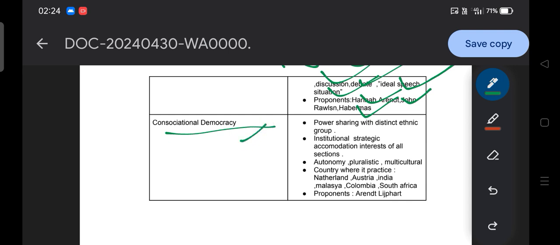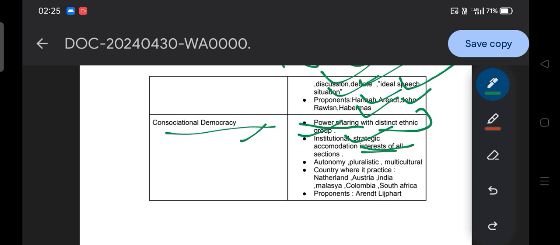Then constitutional democracy believes in power sharing with distinct ethnic groups, with institutional strategic accommodation of the interests of all sections. In constitutional democracy, distinct ethnic groups are also included in the decision-making process.